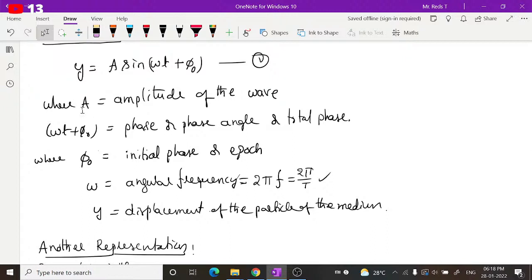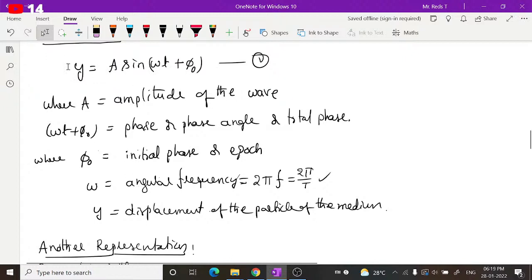Later Maxwell's electromagnetic theory proved that the electric and magnetic fields vibrate perpendicular to the direction of propagation of light. So in that form they explain this same thing by using wave representation only. Here if y is representing the displacement of a light wave, then it can be expressed as y equal to a sin(omega t plus phi naught), where a is the amplitude of that wave, omega is the angular frequency or angular velocity, and t is the time.